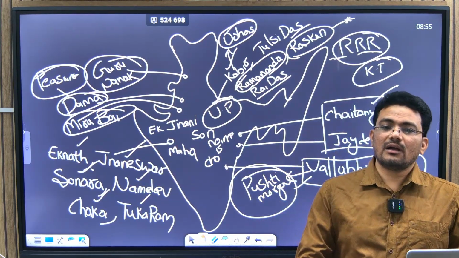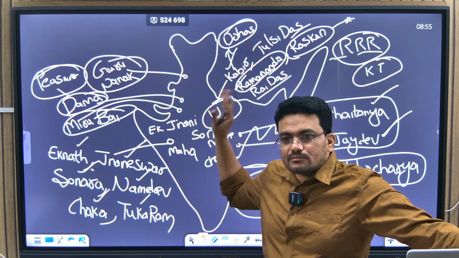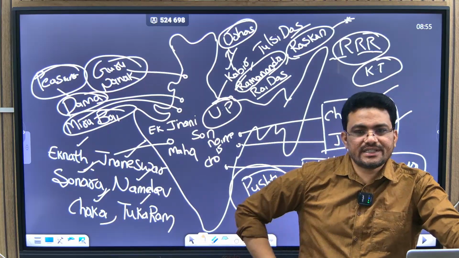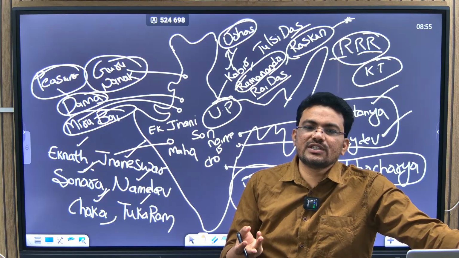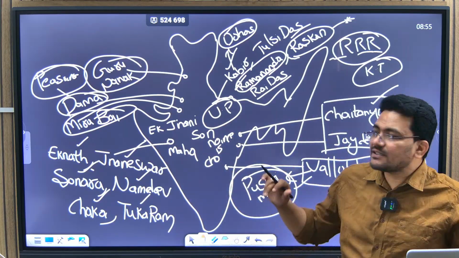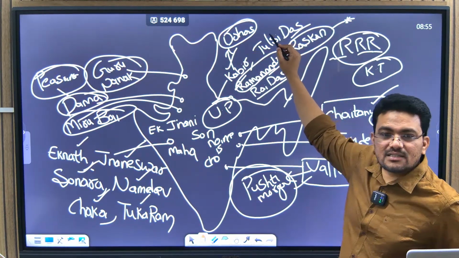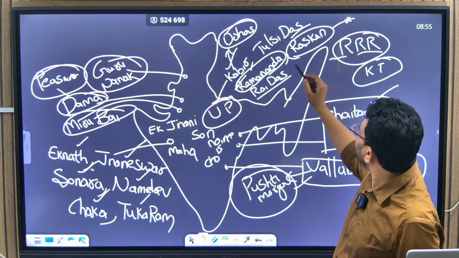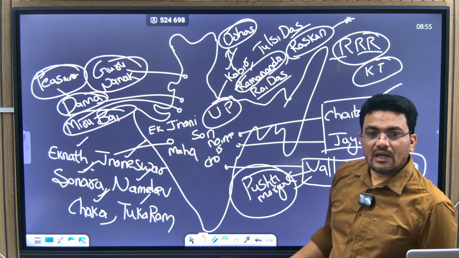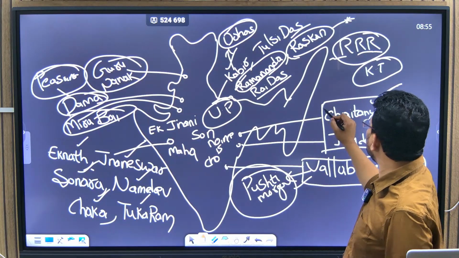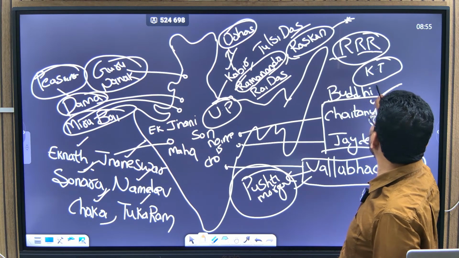Now, if we have to see the contribution of the Bhakti saints, a lot of literature and a lot of music was given to the society by them. For example, Kabir's Dohas, Tulsidas's Ramcharitmanas, and Chaitanya Mahaprabhu is known for the tradition of Buddhism plus Vaishnavism.